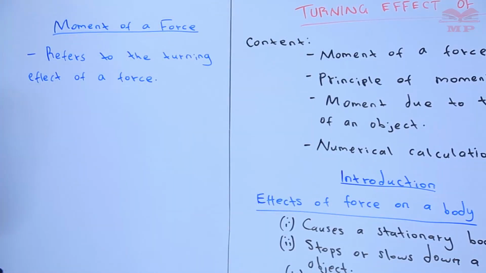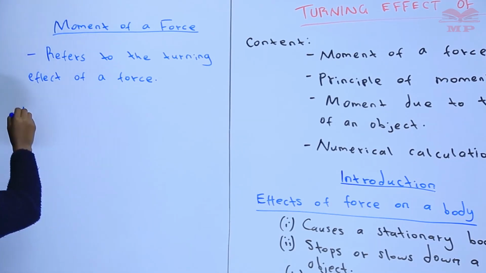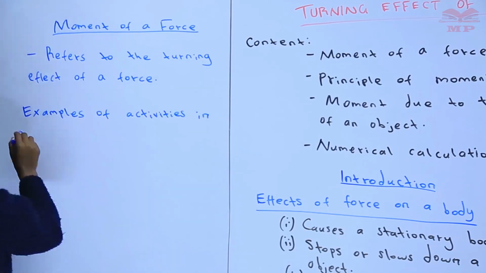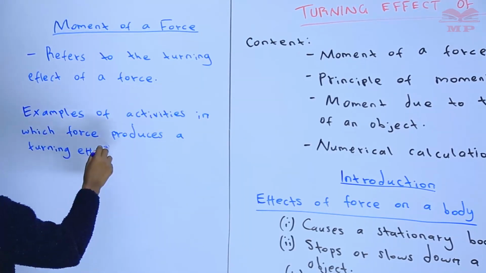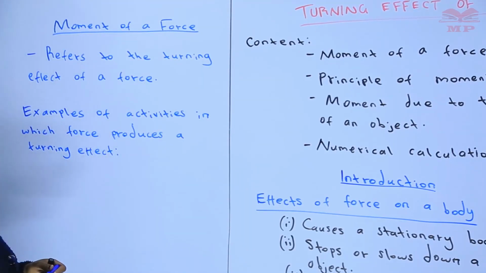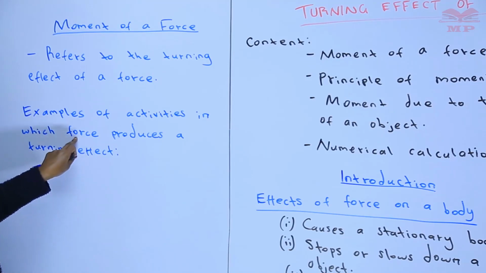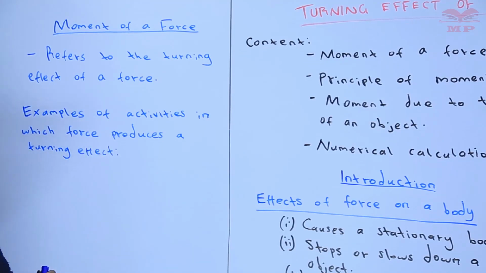So we can look at examples of activities in which force will produce a turning effect. One of the examples that I had already mentioned is when you are opening and closing a door.